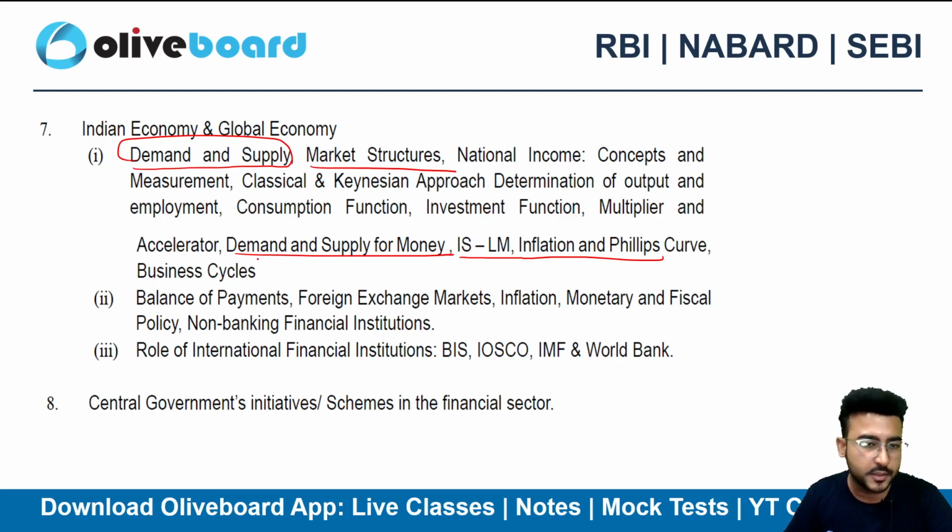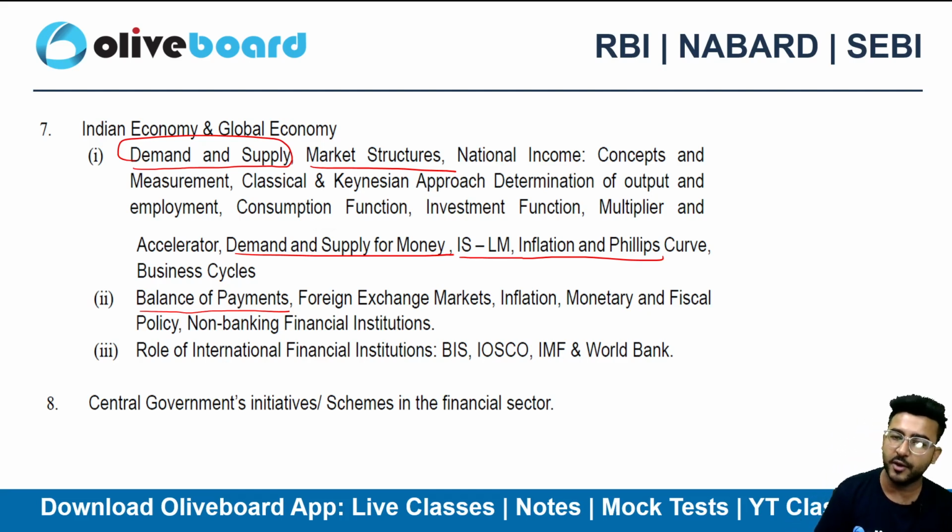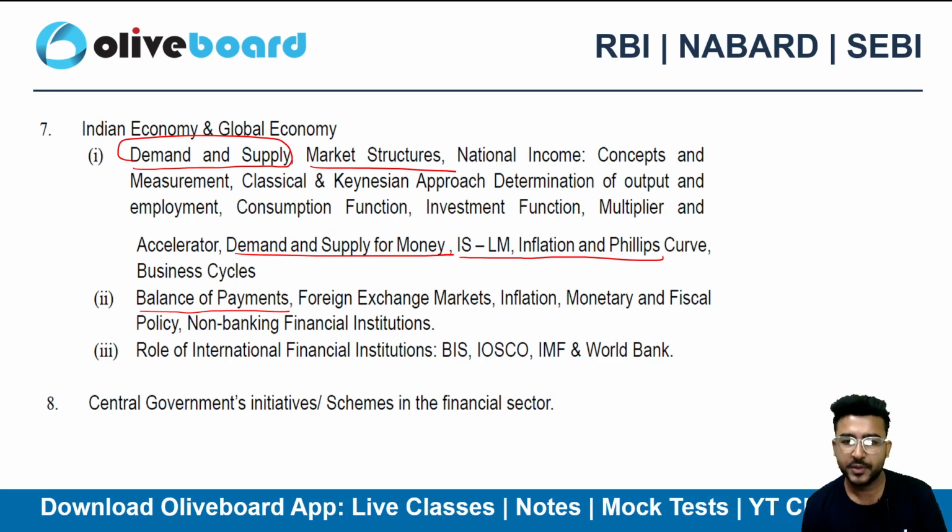Now then we have the macro part as well, like the balance of payment details, forex market. So you need to know the balance of payment data as of now of the financial year, and recently also RBI on 1st of September, I think they have released the balance of payment data, right? So you can definitely have a quick reading of that as well. Then we have monetary and fiscal policy. Again, we used to have it in the finance subject as well, non-banking financial institutions and other international financial institutions' roles like BIS, IOSCO, IMF and World Bank and so on, right?